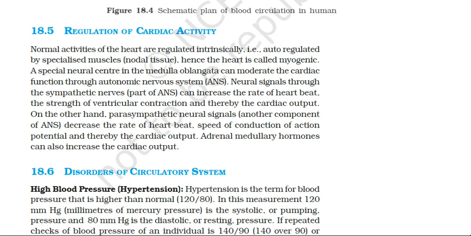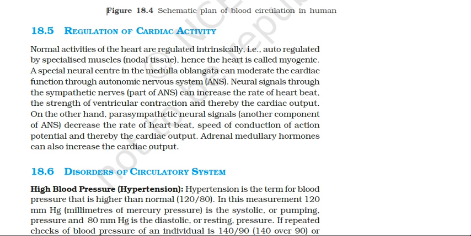But the parasympathetic nervous system, which is again a part of the autonomic nervous system, decreases the rate of heartbeat, and therefore the speed of conduction of the action potential is also decreased. So this way the functions are maintained in a moderate manner. Adrenal medullary hormones also help in increasing the cardiac output, which you will study in detail in the next chapter.